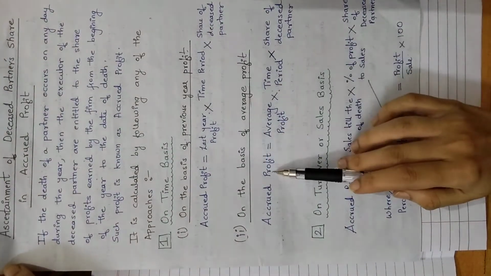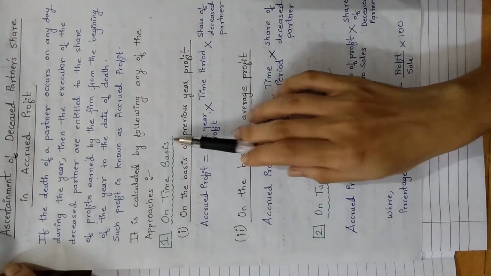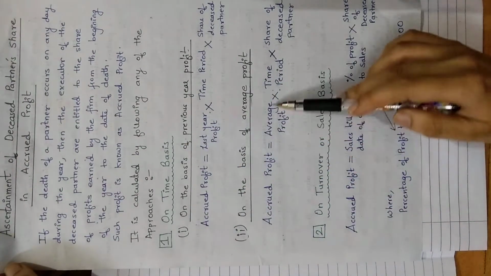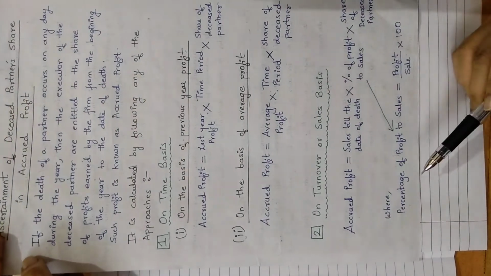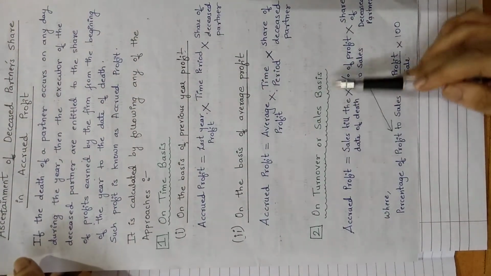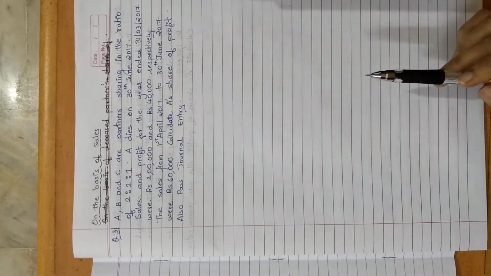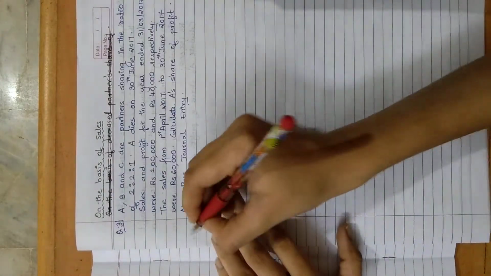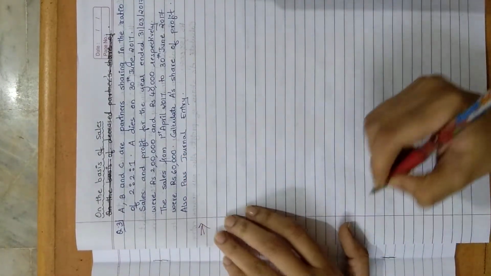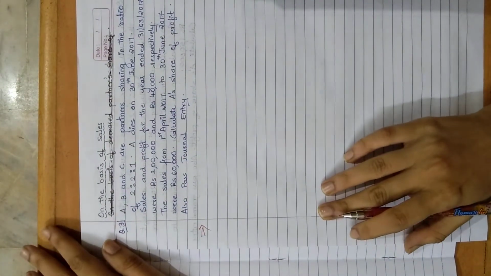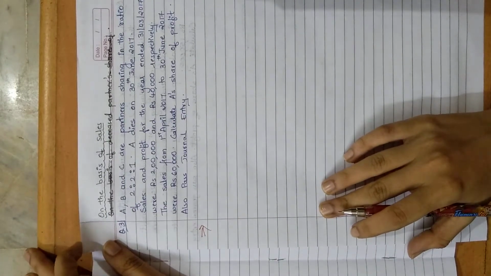So the first two methods we have seen on a time basis: last year's profit method and average profit method. The last method is on turnover or on sales basis. So we will see how to solve this question. This is something new that you are learning in this video, which you have not learned in the retirement of a partner. Okay, so listen carefully.